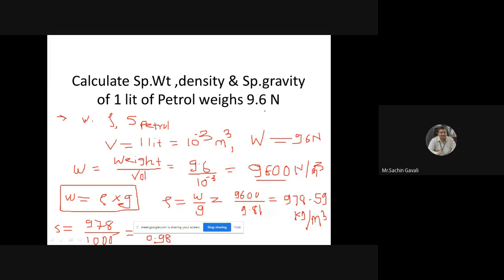If you want to calculate weight, first calculate density, then weight is equal to mass into g. Or otherwise you can calculate mass divided by g and then calculate density. But here we are calculating directly the specific weight, or weight density, and from that there is one relationship between weight density and density that we are using. Now, everybody got this? Yes, sir. Okay.